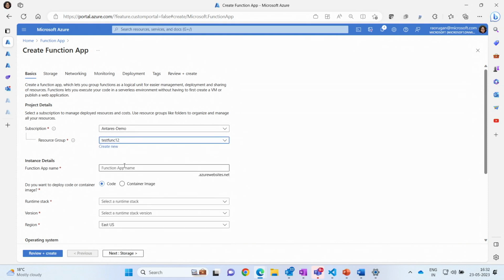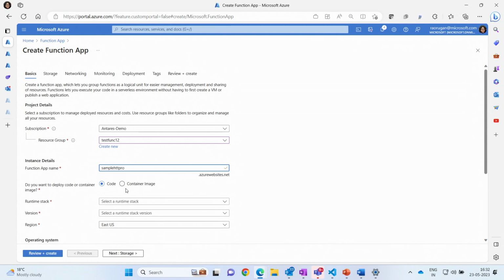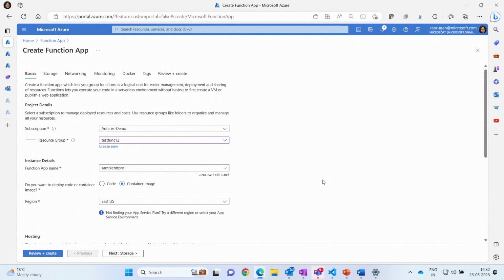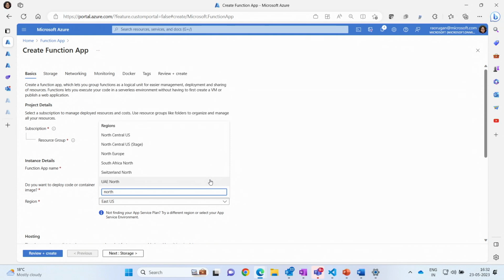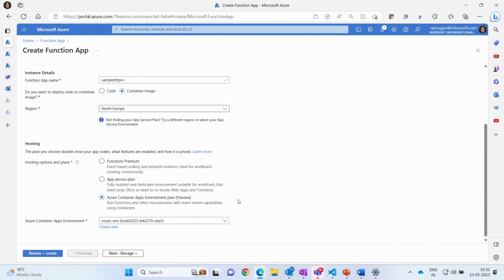Okay, and then give a function app name to this. And I'm going to select the mode as container because I'm going to deploy a container image. And go ahead and choose a region. And choose the plan, which is Azure Container Apps Environment Plan. And then finally choose the environment.